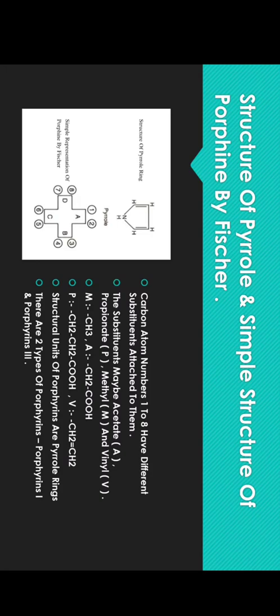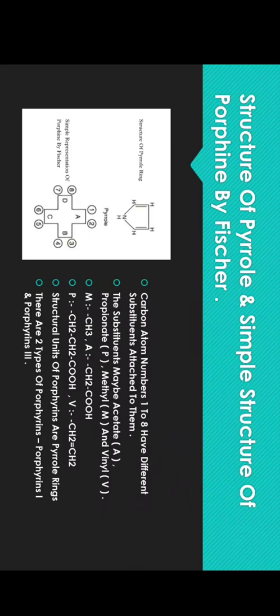He made some rules to describe the structure properly, and the first rule is he named the pyrrole rings by Roman numbers, that is Roman I, II, III, IV, and carbon atoms are numbered by simple numbering, that is 1 to 8, and the methylene bridges which interconnect the pyrrole rings are represented as alpha, beta, gamma and delta. Okay, so carbon atoms numbered 1 to 8 have different substituents attached to them.